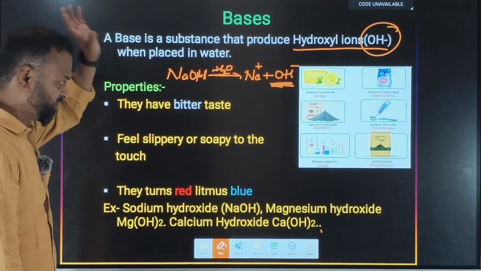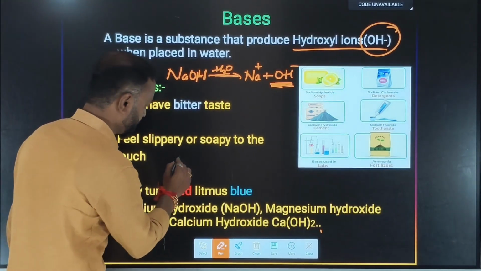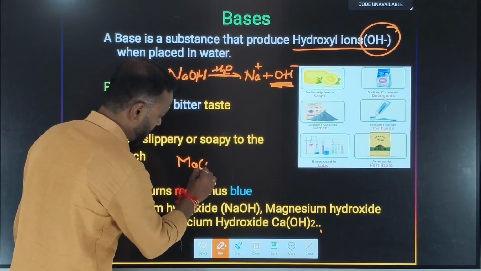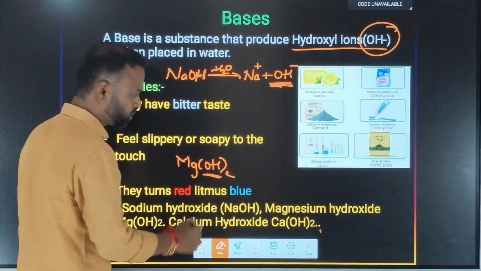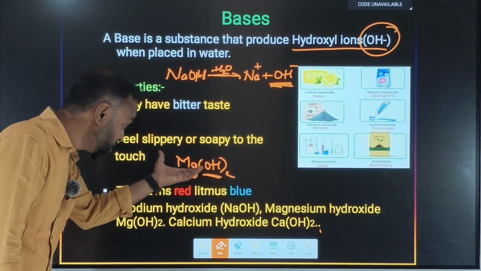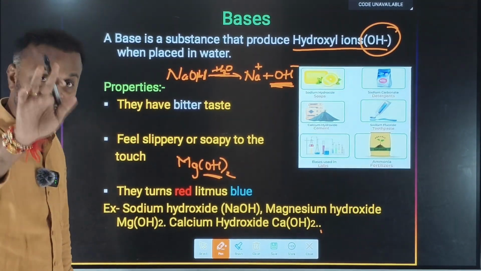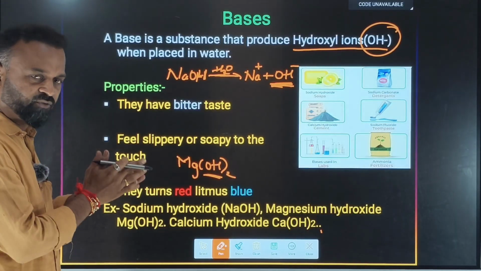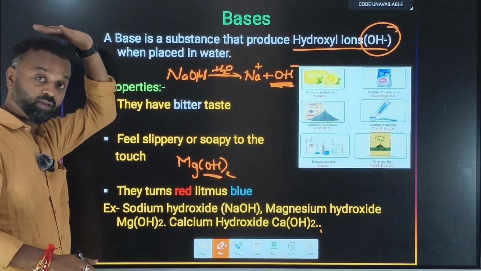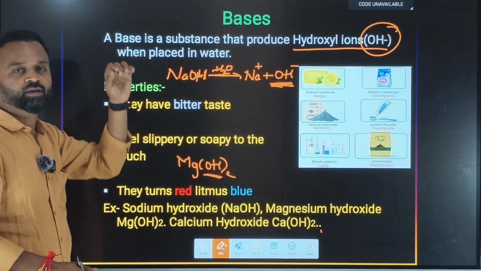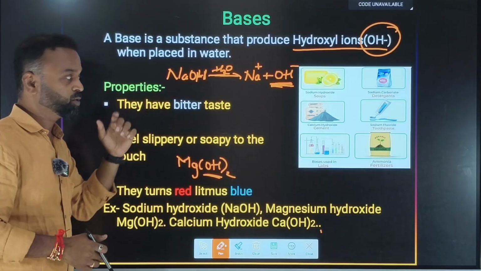We can take any number of examples of bases. Say for example, we take magnesium hydroxide. Again, in the aqueous state they produce what? OH minus ions. That's the reason we are calling this chemical substance as what? As a base. Apart from that, a few more properties are there. Let us try to understand. Like acids, we discussed, are sour to taste, but bases are bitter. They are bitter to taste.